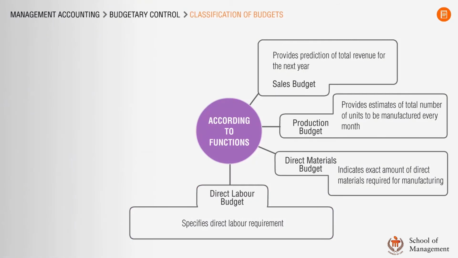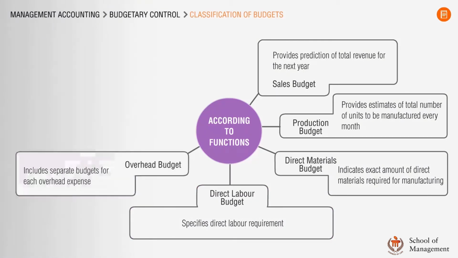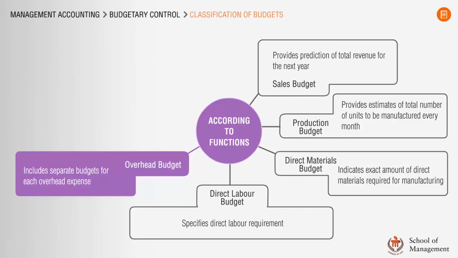The next budget is what is known as overhead budget. Separate budgets are prepared for each overhead expense incurred by the company. So, there would be a separate budget for factory overheads, a budget for general and administration overheads, and a different budget for selling and distribution overheads.